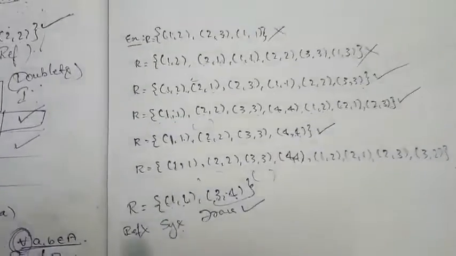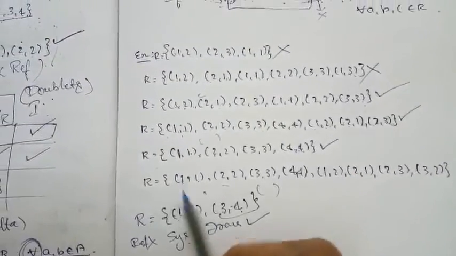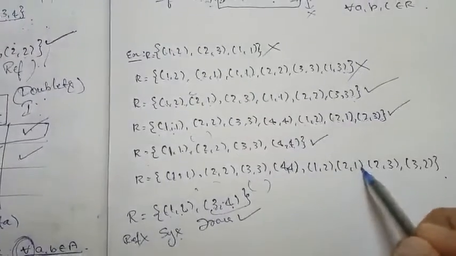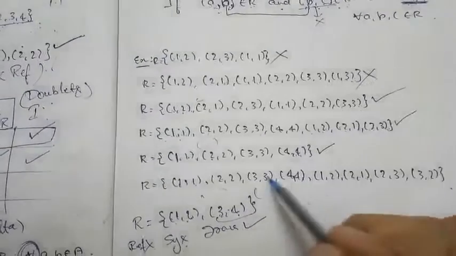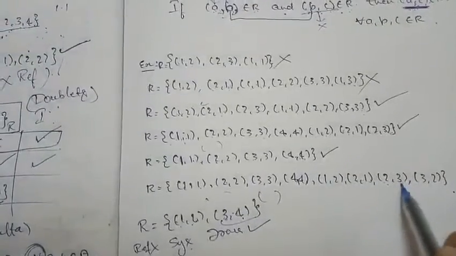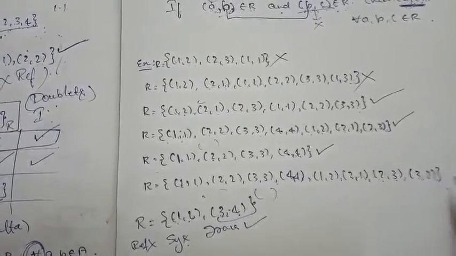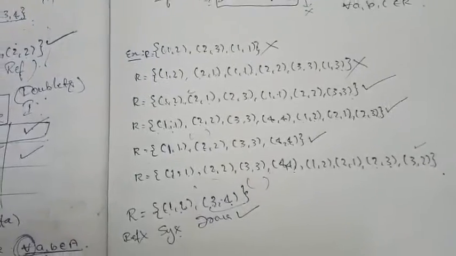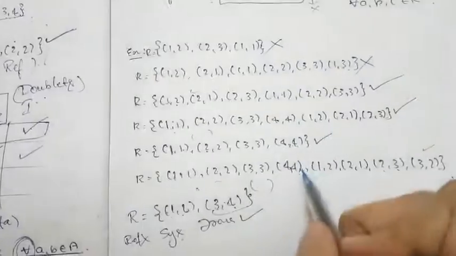Then move to the next example. 1 comma 1, 1 comma 2, AC will be 1 comma 2 itself. Then the next 2 comma 2, 2 comma 1, so our AC will be 2 comma 1 itself. The next 2 comma 2, 2 comma 3, AC will be 2 comma 3 itself. 3 comma 3, 3 comma 2, our AC will be 3 comma 2 itself. 4 comma 4, there is no BC ordered pair, so 4 comma 4 is not at all bothering our relation.